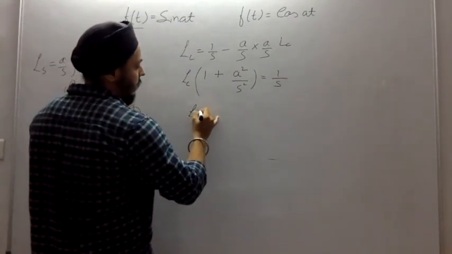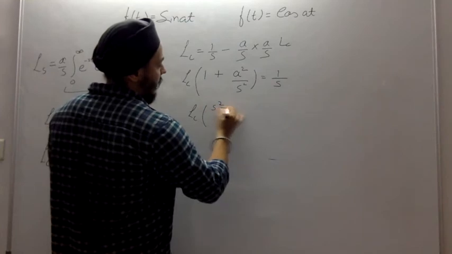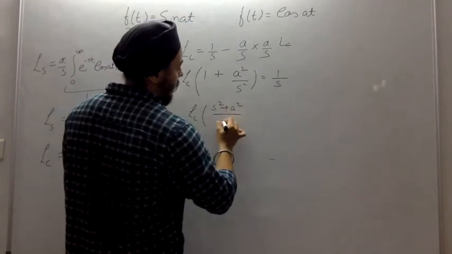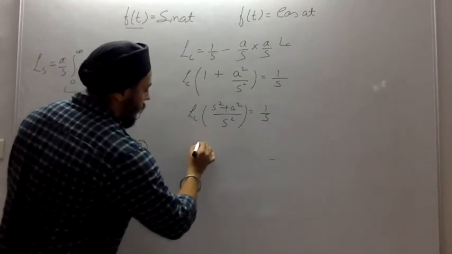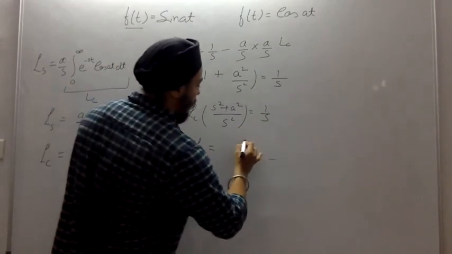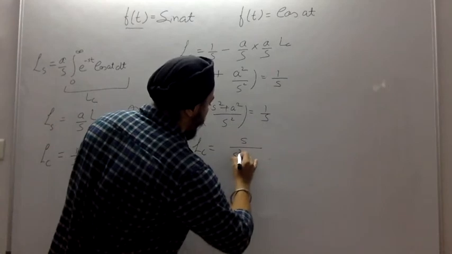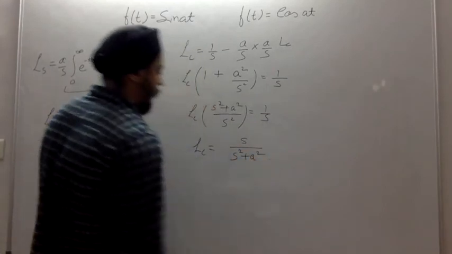Hence L of c into s square plus a square over s square equals 1 over s. So our L of c becomes s over s square plus a square.